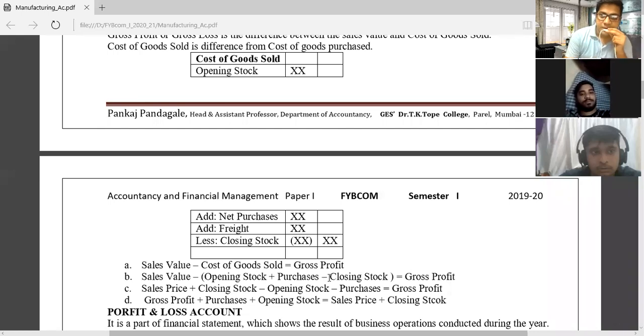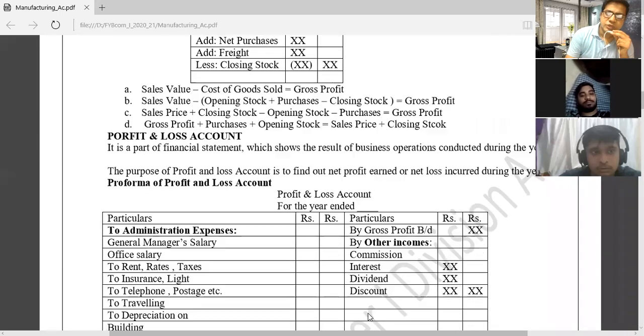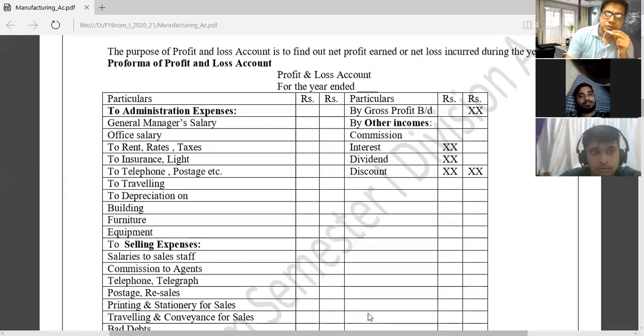Okay. Then after that, friends, you should know about the profit and loss account. Generally you know how to prepare it, but we will discuss. On the debit side of the profit and loss account we record indirect expenses, and on the credit side we record indirect incomes.